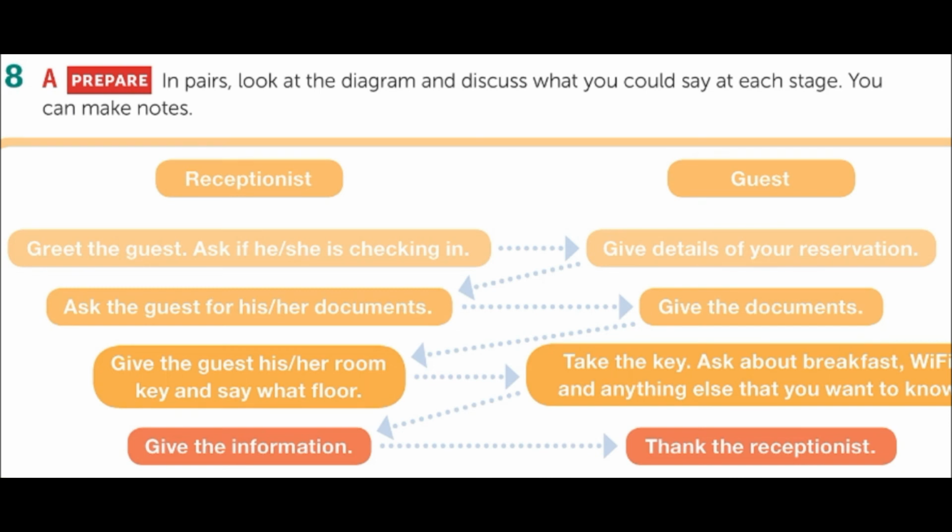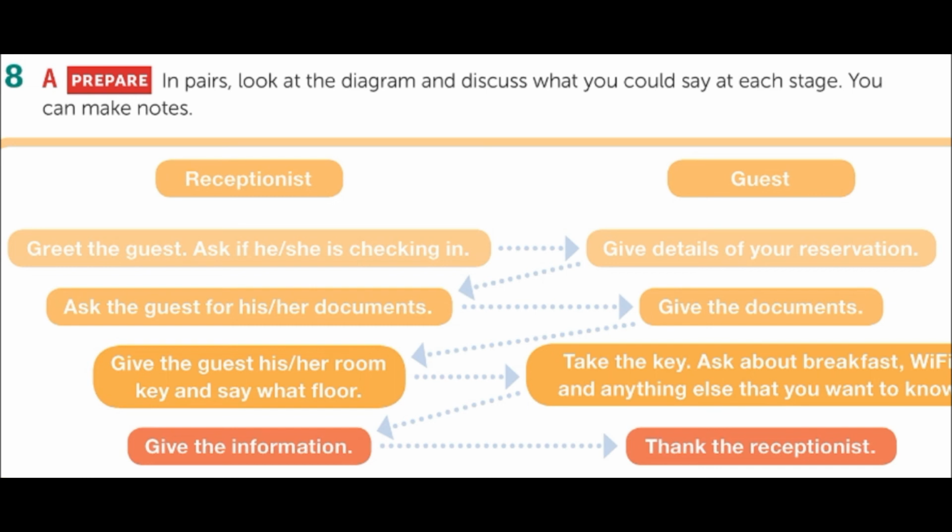So here is the diagram about a conversation between a receptionist and the guest. Greet the guest, ask if he or she is checking in. Then the guest gives the details of the reservation. The receptionist asks the guest for his or her documents, and the guest gives the documents to the receptionist.